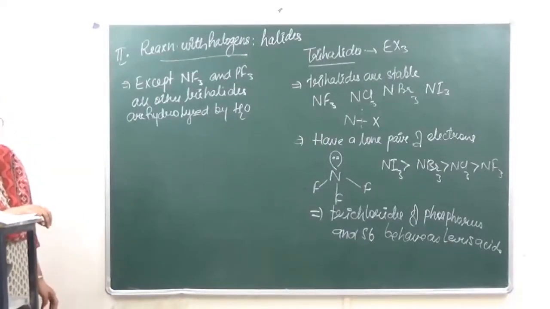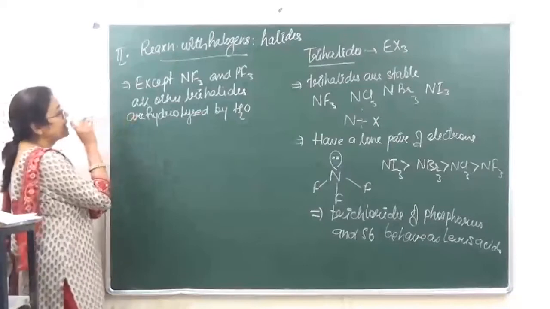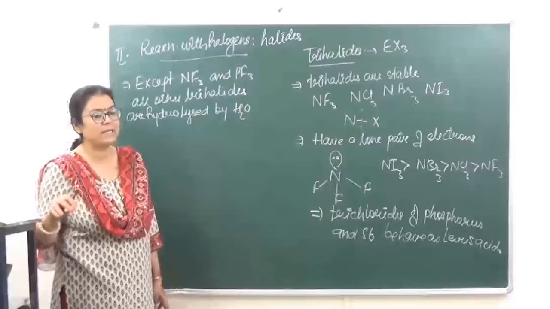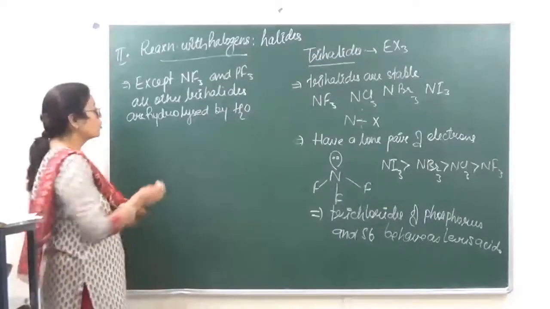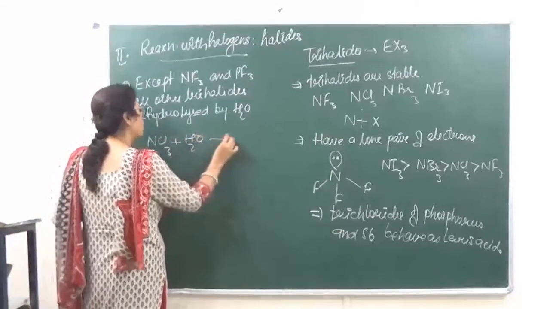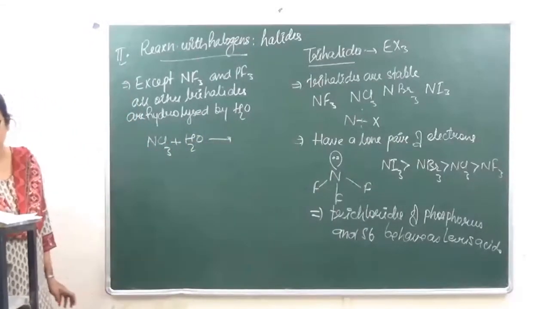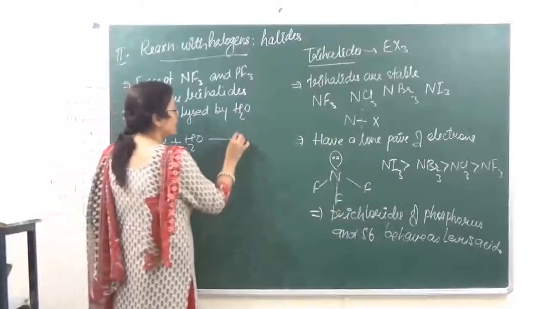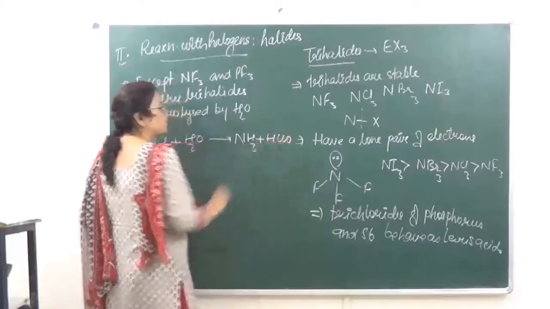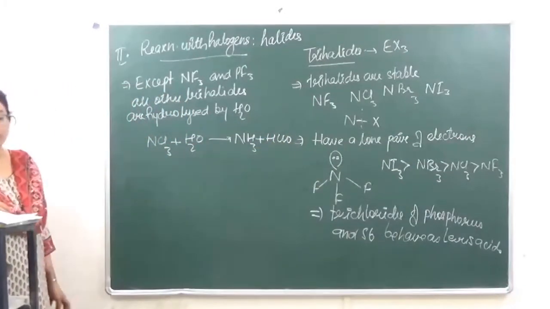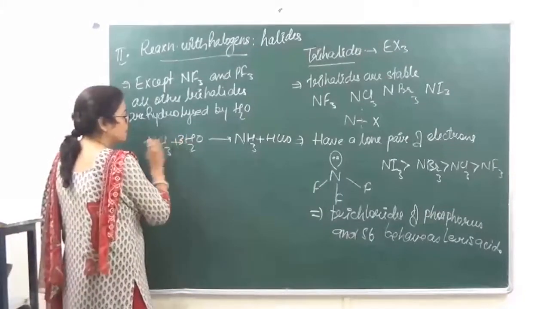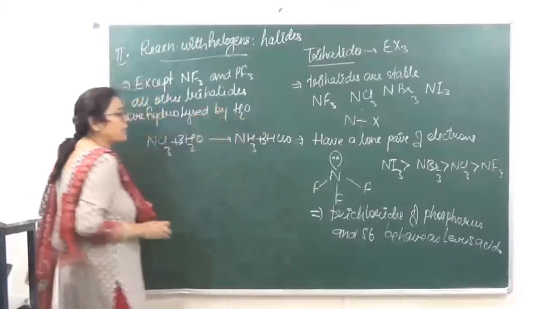ठीक है? Now in this case, NF3 और PF3 के अलावा कौन सी trihalides हुए? अगर नाइट्रोजन के हम लोग trihalides ले रहे हैं तो NCl3. ओके, सो अगर हम NCl3 लेते हैं और उसको हम वाटर के साथ रिएक्ट करते हैं, then in that case this is going to be hydrolyzed to give us ammonia and HClO. Okay, so let's balance this. We have 3 over here and we are going to have 3 over here.